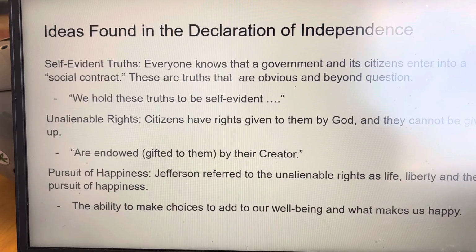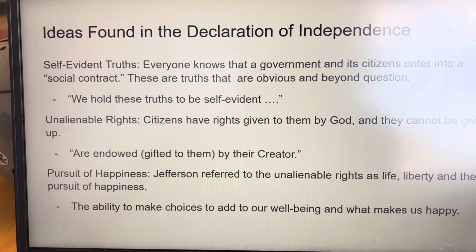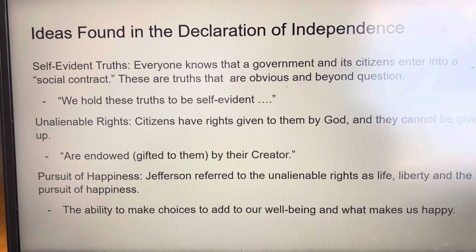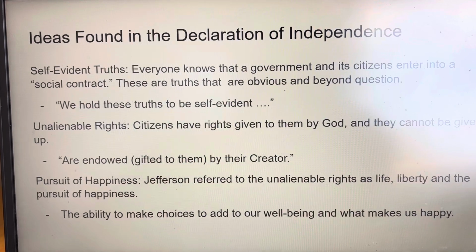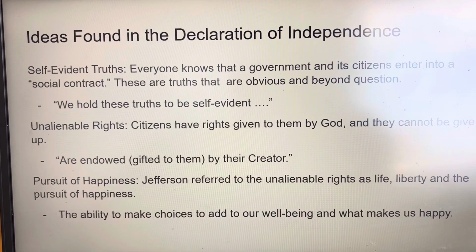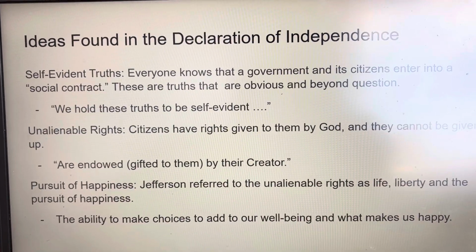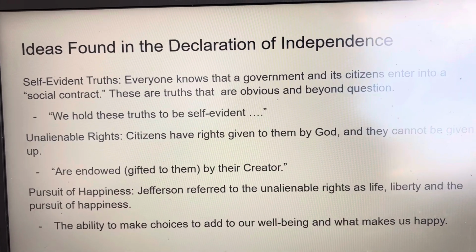Self-evident truths. In the Declaration, Thomas Jefferson wrote what was common knowledge. Everyone knows that the government and its citizens enter into a social contract. Such statements do not require proof. These truths are obvious and beyond question. Quote, we hold these truths to be self-evident.